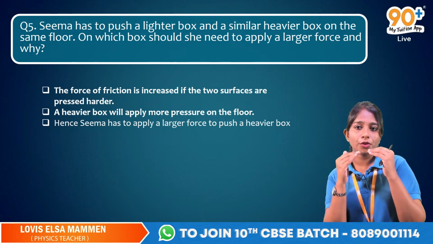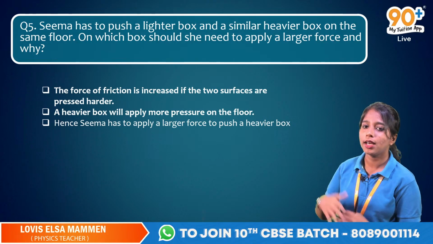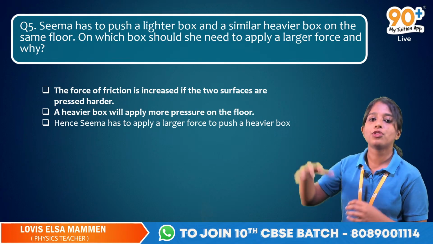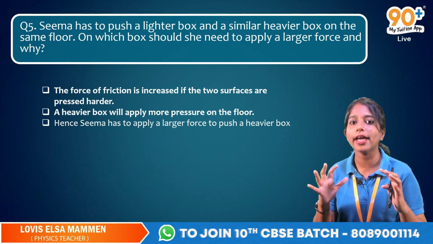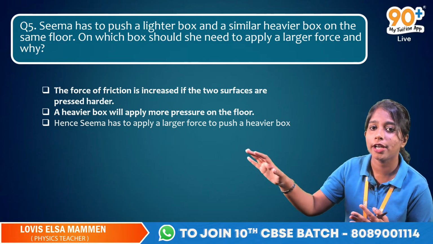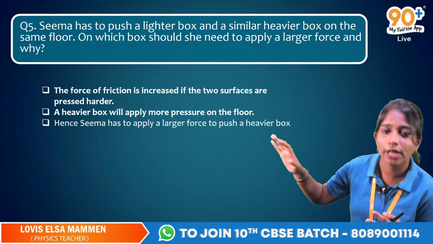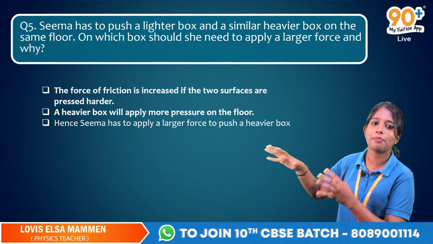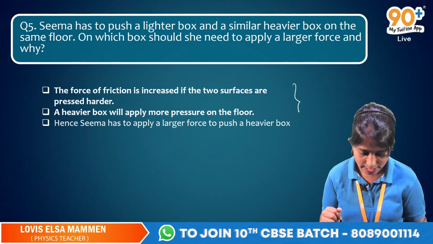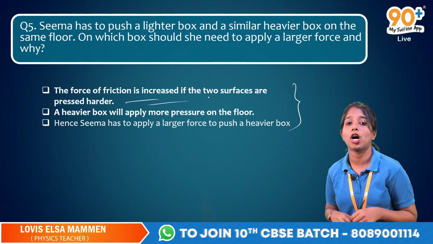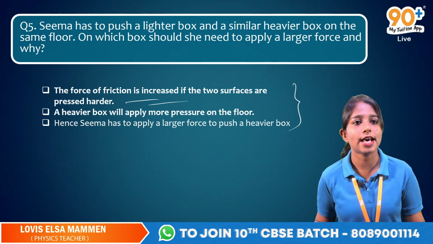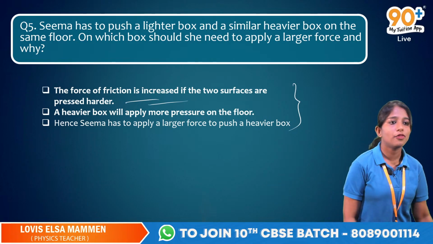ഒരു ബോക്സും ആ ഗ്രൗണ്ടും തമ്മിൽ heavy ആയിട്ട് ഇരുന്ന് കഴിഞ്ഞാൽ there is more weight on the ground. So obviously force of friction will be high. So we need to apply more force. Got it? So Seema has to apply more pressure on the floor. She should apply more force on the heavier box. So that is the answer. The reason is that force of friction is depending on how much the two surfaces are pressed harder. Yes or no? I hope you understood the concept. It's very important. Very, very important.